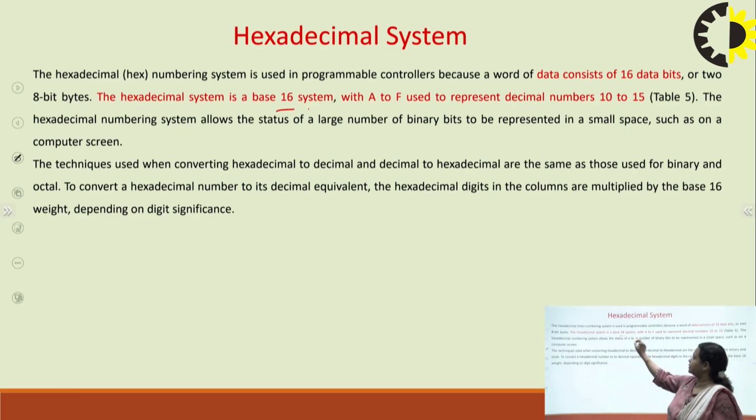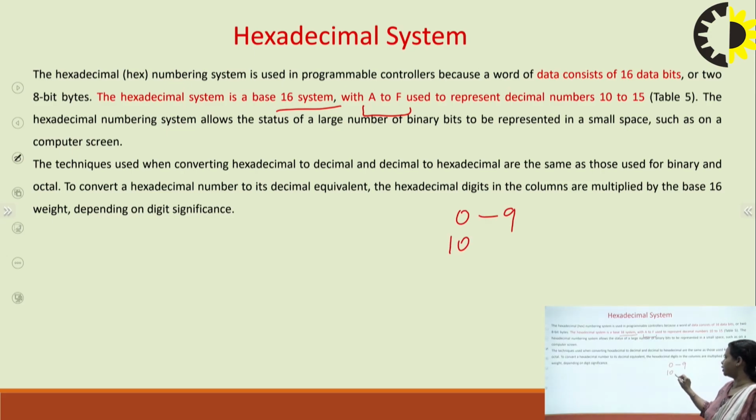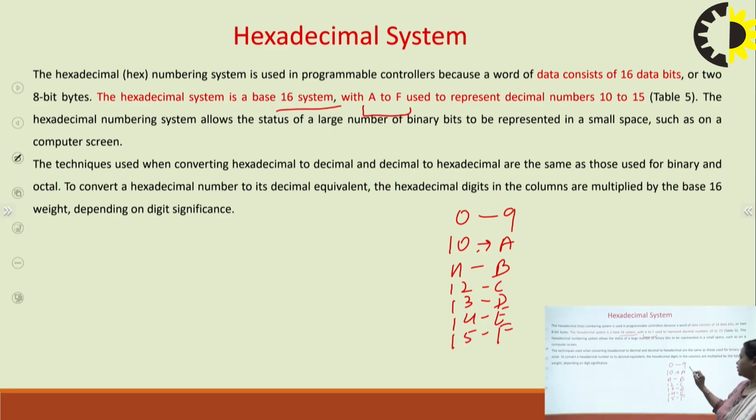So it has the base 16. It basically uses 16 numbers, base 16, and with A to F. Like from 0 to 9 it is the same, but from 10 onwards, for 10 it is A, for 11 it is B, for 12 it is C, for 13 it is D, for 14 it is E, and for 15 it is F. So this is how the hexadecimal number system works.